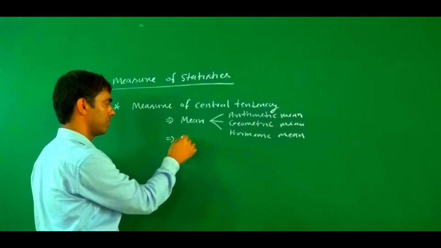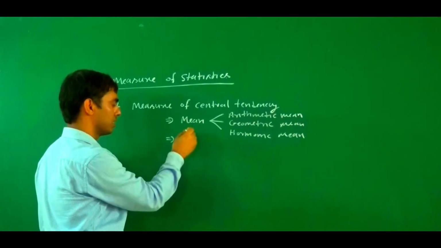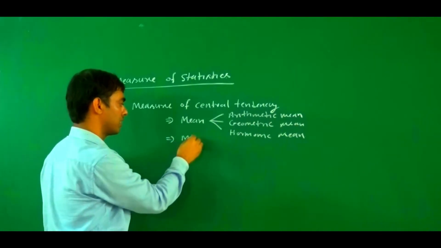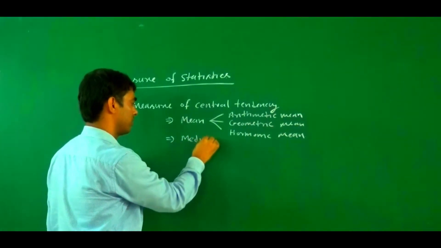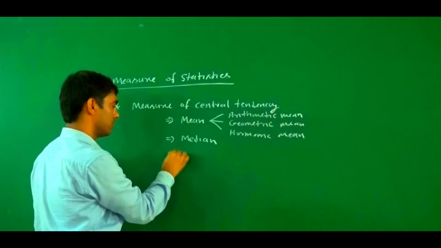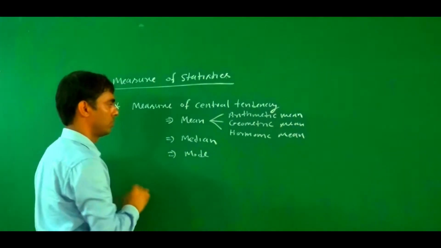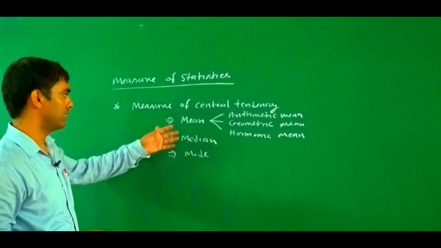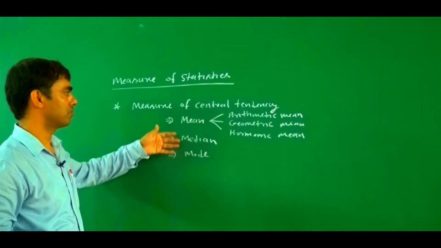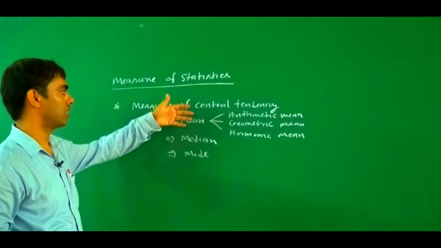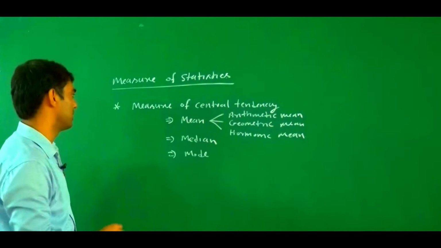Second one is the median. This one is also under the category of central tendency, because this one also tends to the central value. Third one is the mode. So mean, median, mode, these are the measures of statistics under the category of measure of central tendency.